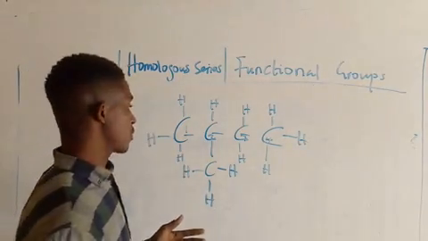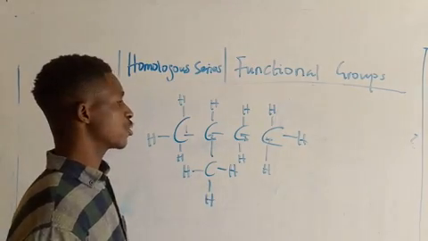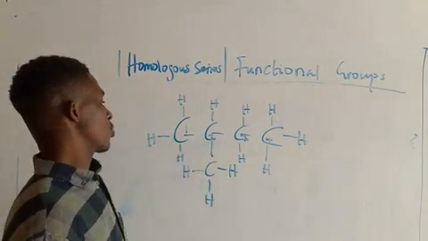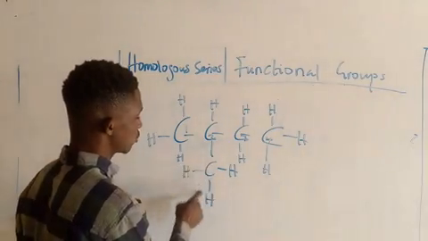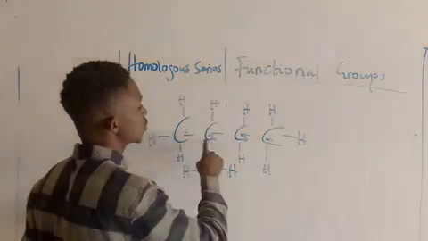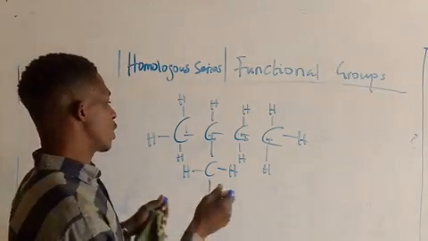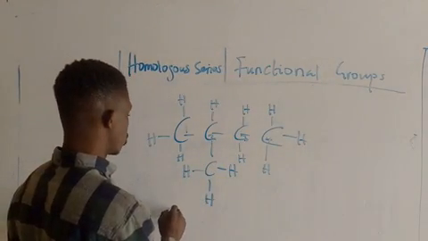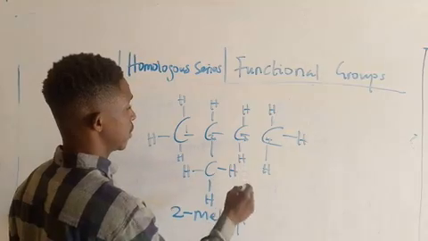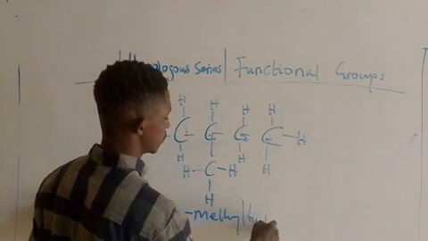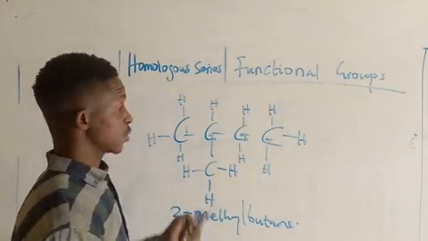I think that should be our next topic. So I'm going to teach you which side you number from, the criteria for the naming and numbering of this organic compound. So you see this one, can you see that you're having CH3 attached to this carbon, C1, 2, 3? This is a straight chain. At carbon number 2, you're having CH3 attached to it. So if you want to name this one, you call it what? 2-methylbutane. Butane, very important. So can you note that?